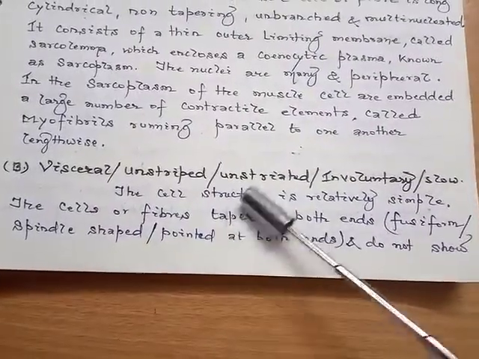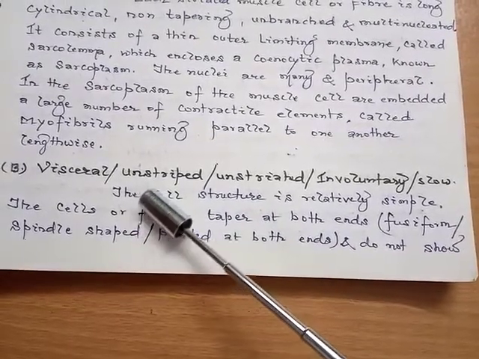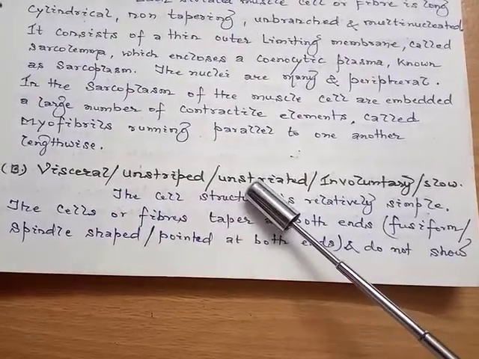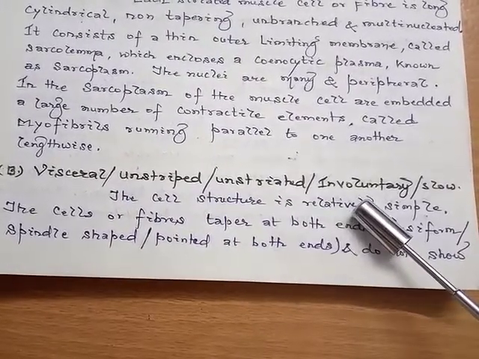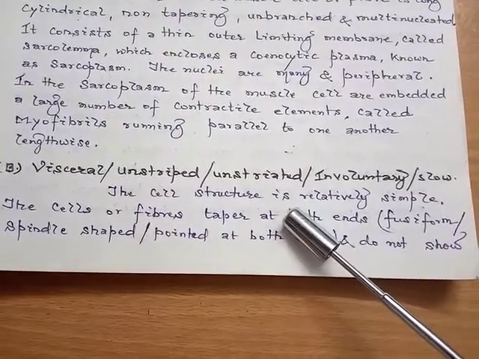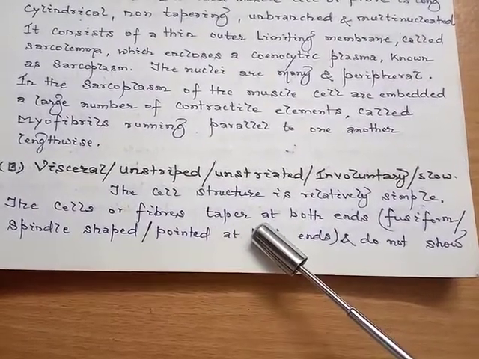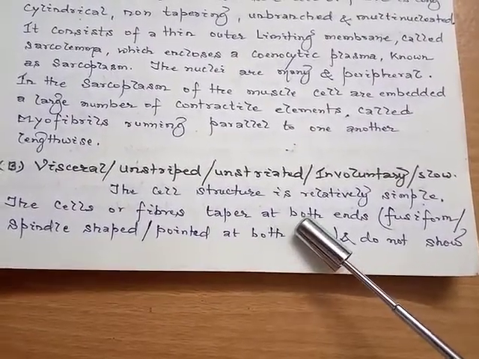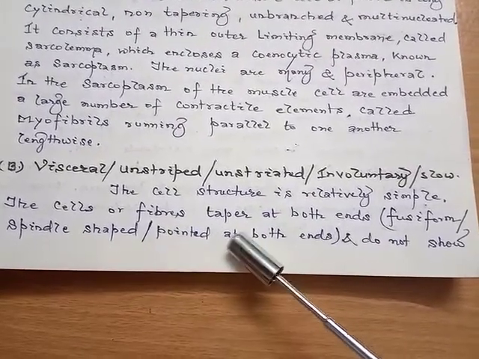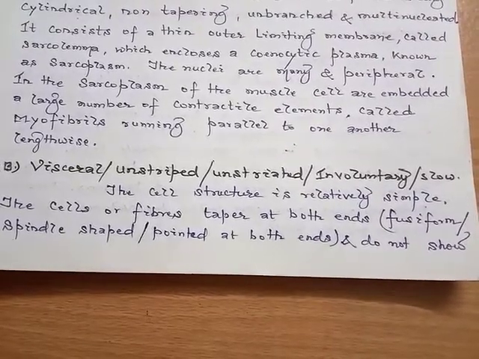Now we'll discuss the next category, which is visceral muscle, also known as unstriped or unstriated muscle, involuntary muscle or slow muscle. The cell structure of this muscle fiber is relatively simple, as the cells or fibers taper at both ends, meaning they are fusiform or spindle shaped, or in simple terms pointed at both ends.